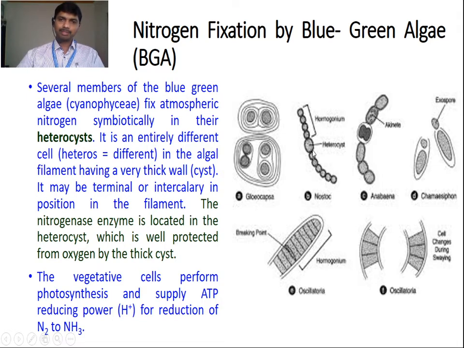Why in heterocyst? Because heterocyst is thick walled. The nitrogenase enzyme functions in the heterocyst because it is well protected from oxygen by its thick wall. So this is the case of heterocystous blue-green algae. They can fix atmospheric nitrogen, while the vegetative cells perform photosynthesis. So these are photosynthetic prokaryotes and supply ATP and reducing power for reduction of molecular or diatomic nitrogen to ammonia. So the heterocystous blue-green algae fix atmospheric nitrogen symbiotically in their heterocyst.